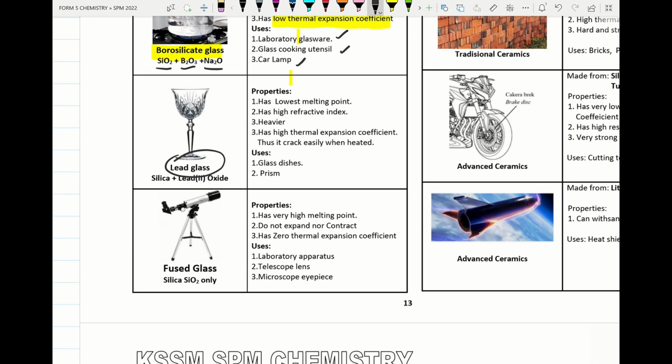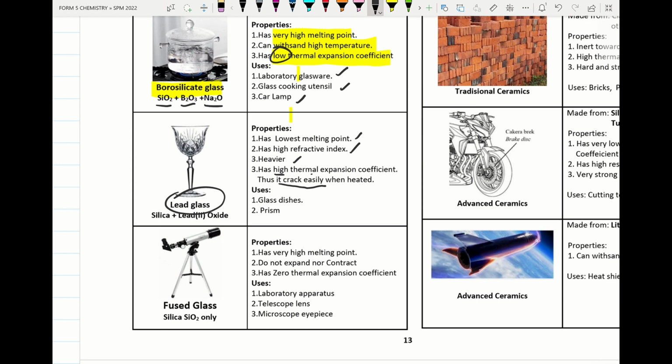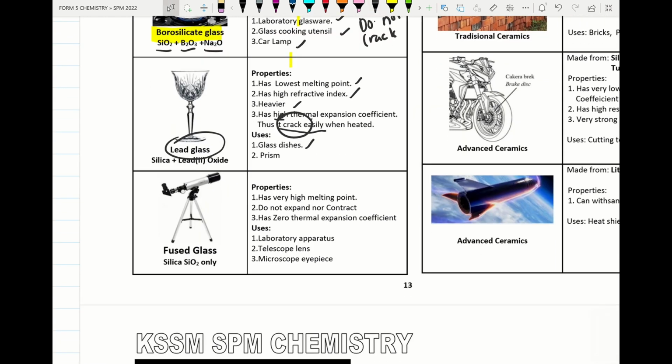Next one, lead glass. It has a high refractive index, the lowest melting point, and is heavier. It has a high thermal expansion coefficient. That means it can crack easily. When the thermal expansion coefficient is low, it does not crack. So this one can crack easily. It's used to make glass dishes. Alright, it has lead(II) oxide. When we have lead(II) oxide, it has a luminous surface.